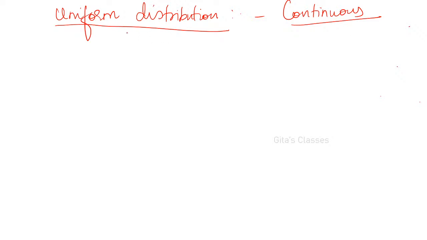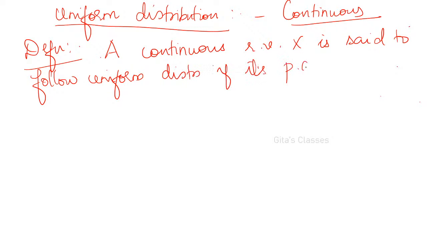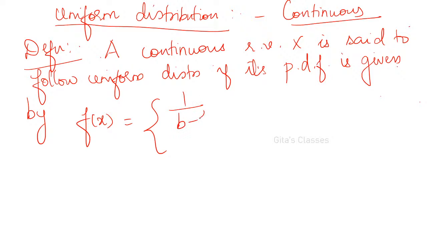So next is uniform distribution. First let us see the definition. A continuous random variable capital X is said to follow uniform distribution if its PDF, the probability density function, is given by f of x is equal to 1 by b minus a, where a less than x less than b, that is x can take values between a and b, and 0 otherwise.